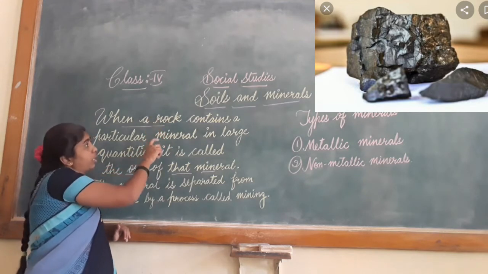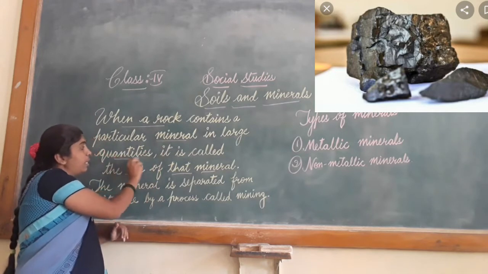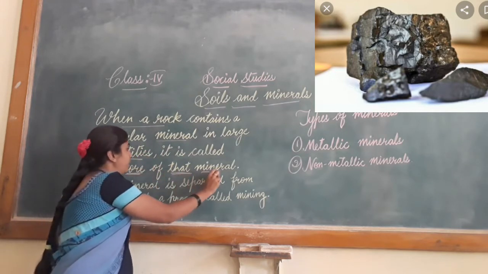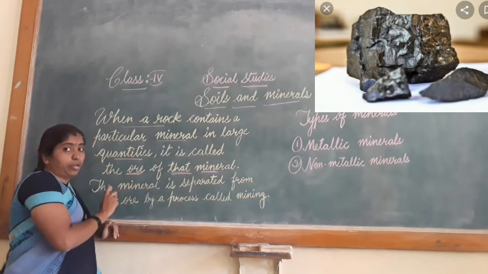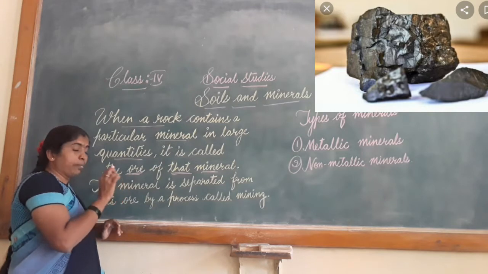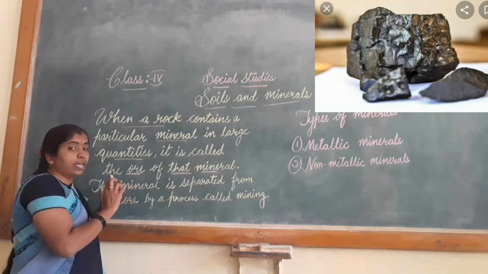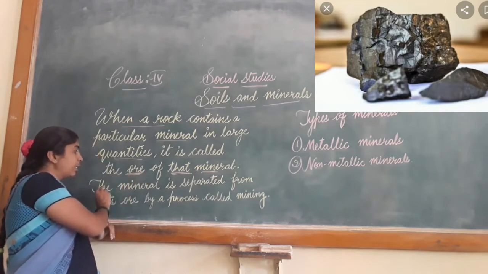And that particular rock which contains that particular mineral in a large quantity is called the ore of that mineral. And this ore contains impurities. Whichever mineral is there, it will be mixed with the impurities. That is called ore. Ore contains impurities.